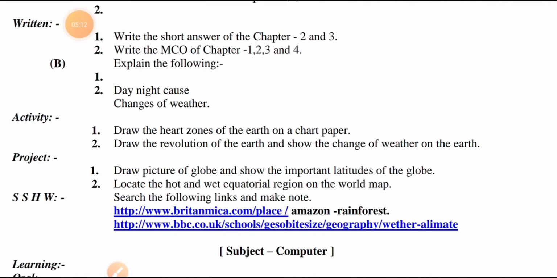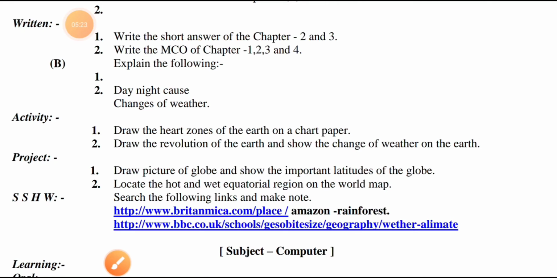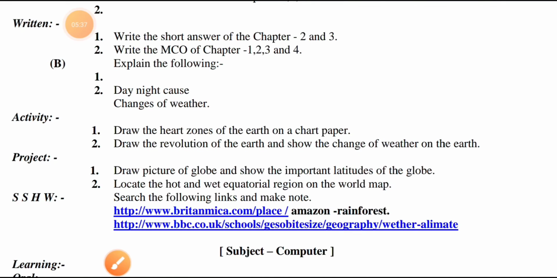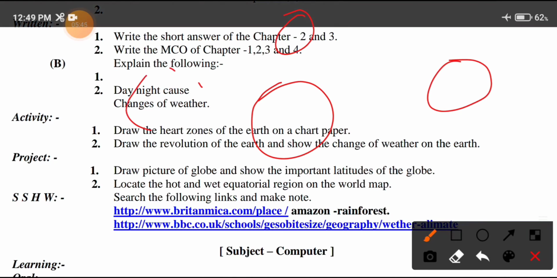Okay, draw the heat zones of the earth on a chart paper. You should know that there are various heat zones found on the earth, and they also have other names. Also draw the revolution of the earth, which causes the changes of weather on the earth. Draw how the earth revolves around the sun from place to place, and what causes the revolution of the earth.